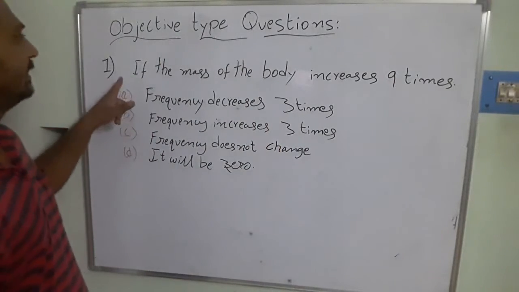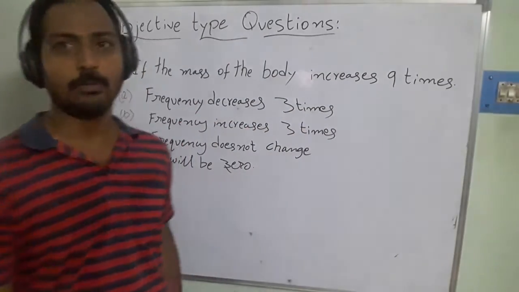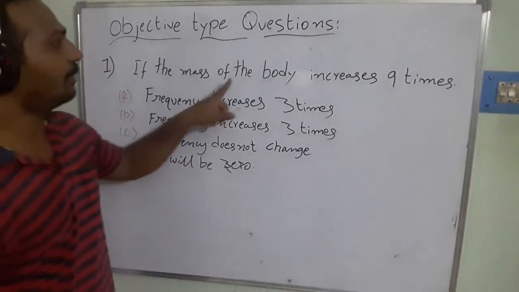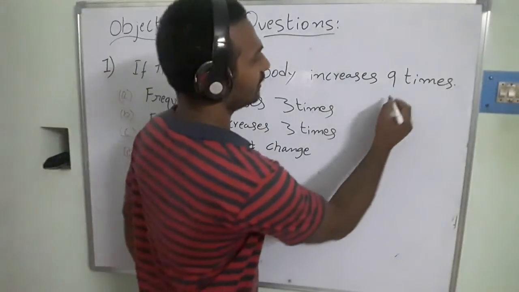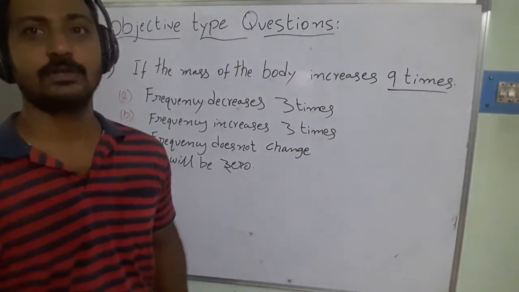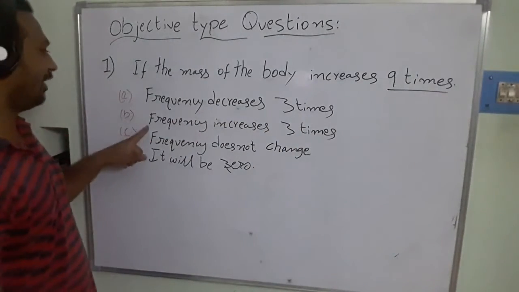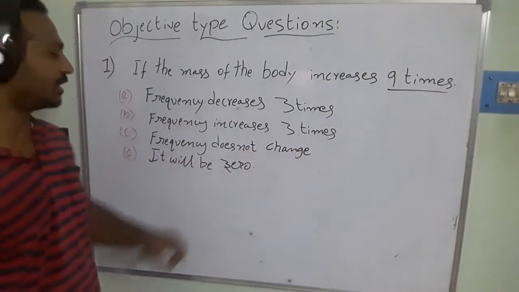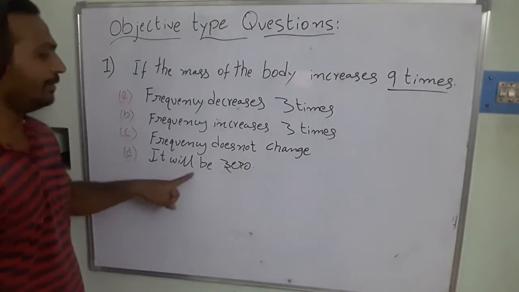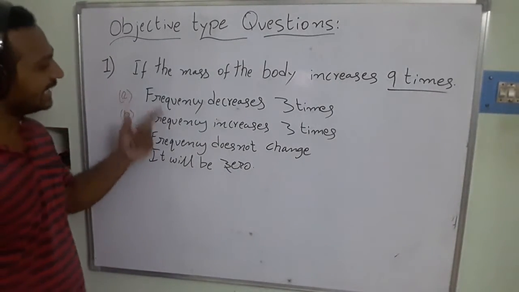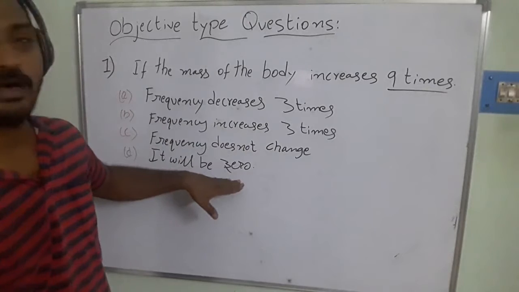The first question here is, if the mass of the body increases 9 times. I am going to read the question again. If the mass of the body increases 9 times, so in this case, the mass of the system increases 9 times. Then what will happen? Option A, the frequency decreases 3 times. Option B, frequency increases 3 times. Option C, frequency does not change. Option D, it will be 0. Which one is the correct one?